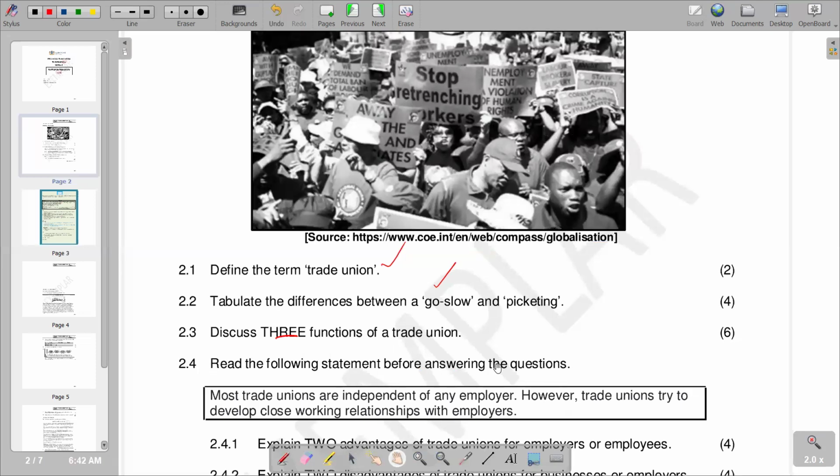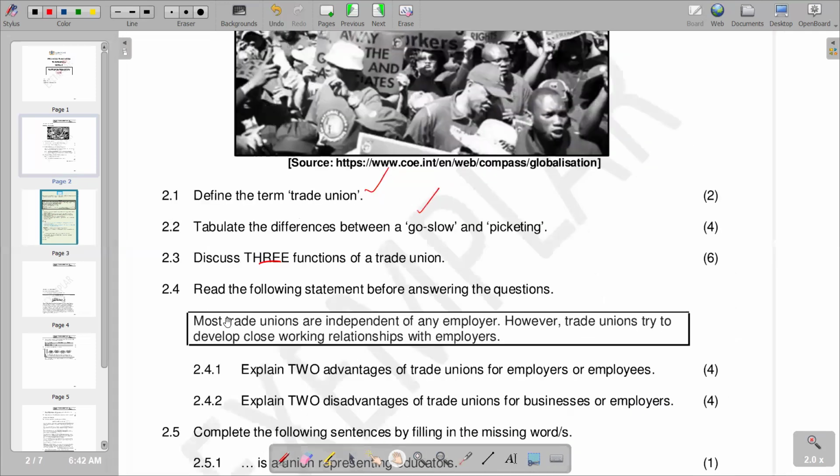Read the following statement before answering the questions. The statement reads that most trade unions are independent of any employer. However, trade unions try to develop a close working relationship with employers. So obviously, we are seeing a scenario whereby the trade union negotiates with the employer, and a relationship is going to be created between the two, which might work to the advantage of the employer and the employee. So 2.4.1 is: explain two advantages of trade unions for employers or employees. So we are saying what are the advantages of the trade union to the employer, and also to the employee, which is the worker.